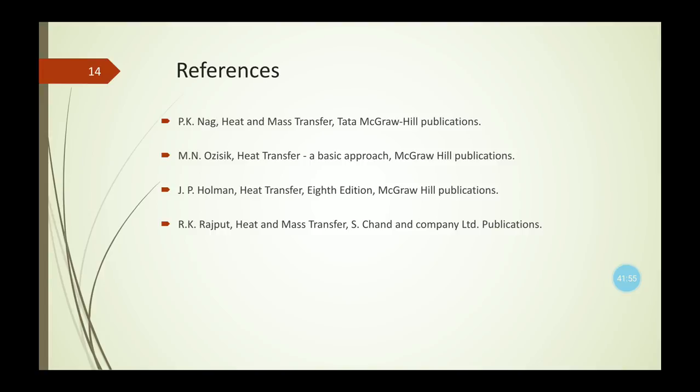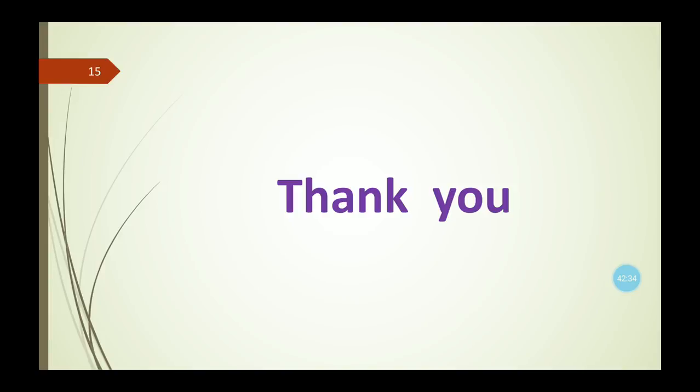So today we have discussed different numericals based on the different values of local and average heat transfer coefficient, or local and average Nusselt number for different conditions. It may be for laminar flow, or it may be for turbulent flow, it may be inside a tube, it may be over a flat plate, or it may be liquid metal heat transfer. So for all these different things we have calculated the Nusselt number depending on the different conditions for which those equations are applicable. So this is the end of this lecture.